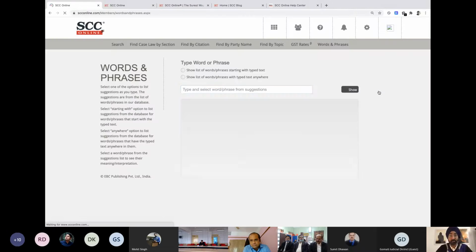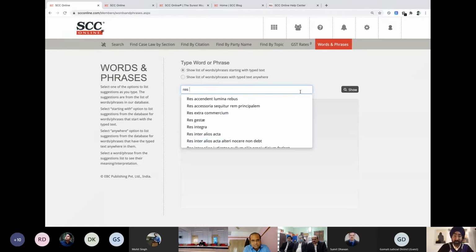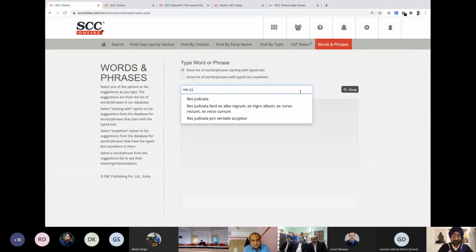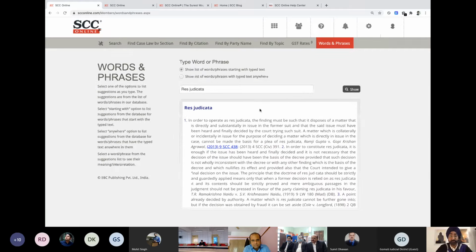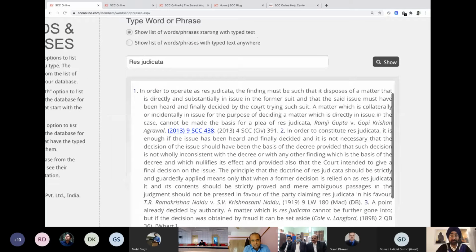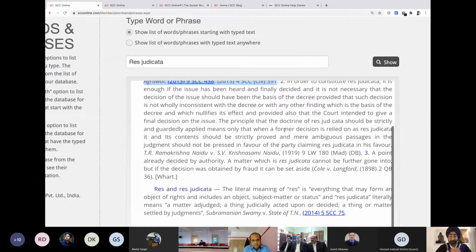So if you want to look for the meaning of a particular word, this is the place that you should be coming to. And you can start typing any particular word. It will start giving you suggestions as well. So let's say I'm looking for res judicata. I click on that, click on show, and you will have the definition pouring in, not only from the dictionary, but also from judgments. Now you can see the first definition coming from the Ramji Gupta case. The second definition is coming from a Madras divisional bench case.